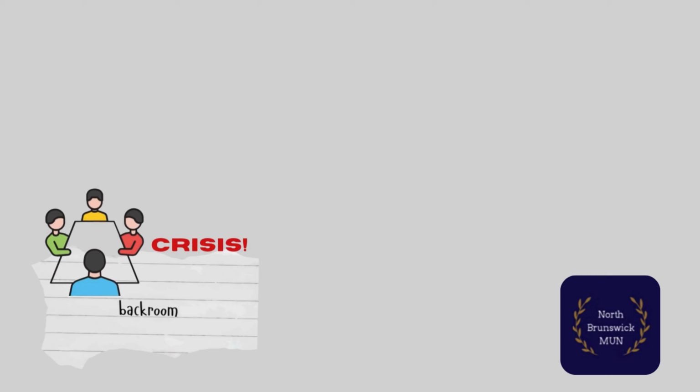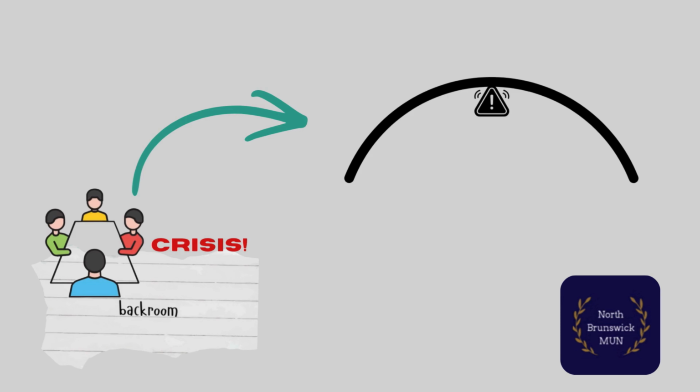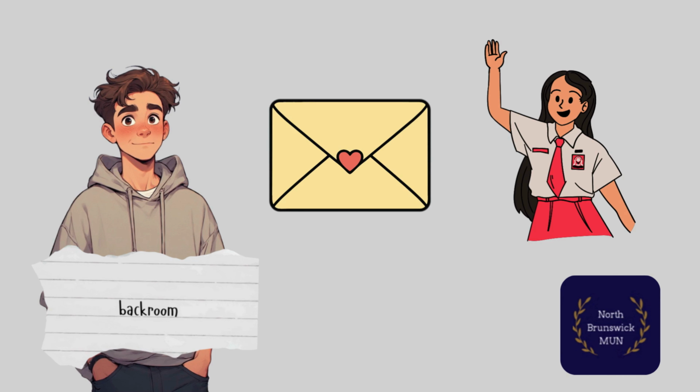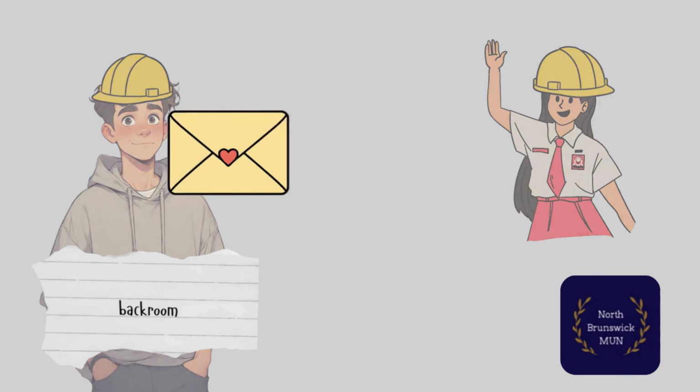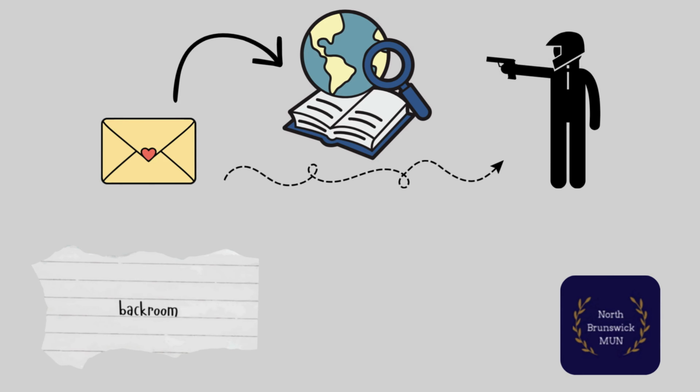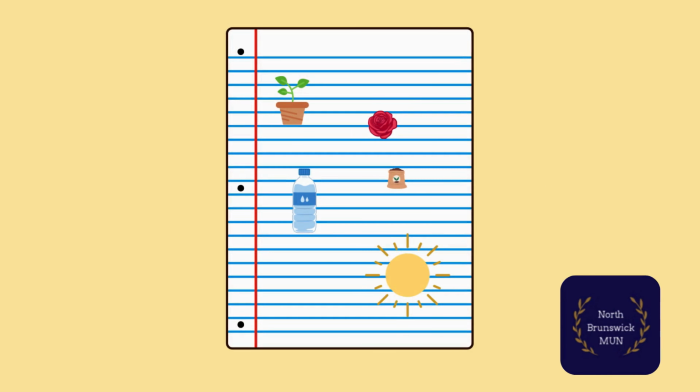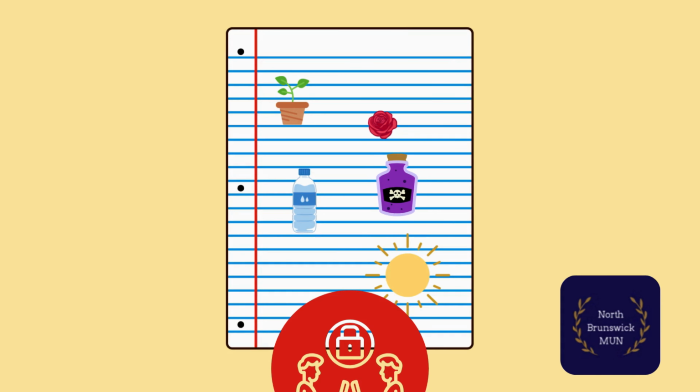Beside the directive stands the backroom note. Being the foundation of crisis, backroom notes easily take the throne for the most direct way to advance your crisis arc. They are traditionally used to send secret letters to people outside the committee, usually those you have connections to. You can ask to start research, hire a hitman, or even destroy the stock market. Just make sure you write the letter extremely detailed, or backroom will twist your words against you.